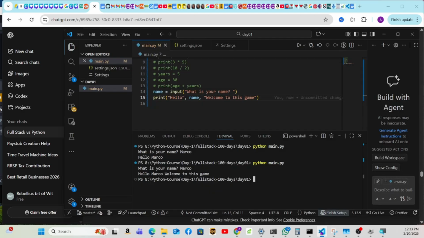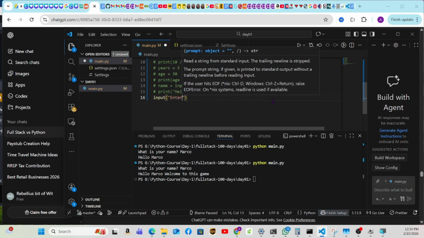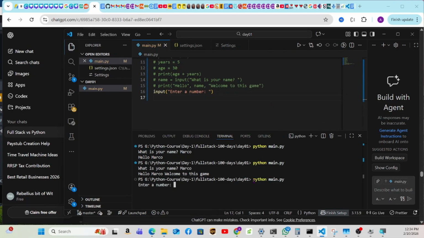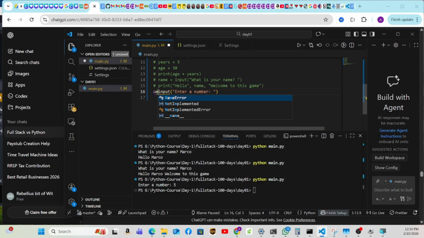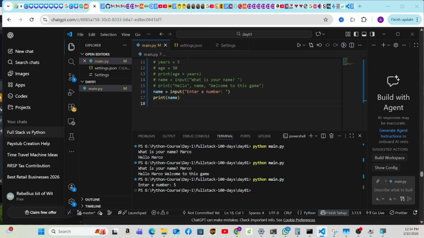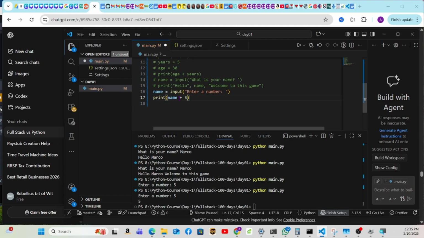Okay, so let's give it a try. Let's do input just like this, enter a number, and see what happens. Control S, let's run this. Enter a number, 5. Okay, now what if I want to store this? Let's try storing it into name. We're trying stuff, and then we say print the variable name. Control S, see what happens. I want to see the number 5 also for me. It actually worked. It gave me the number 5. So what if I put here plus 3? This is going to give me 8.